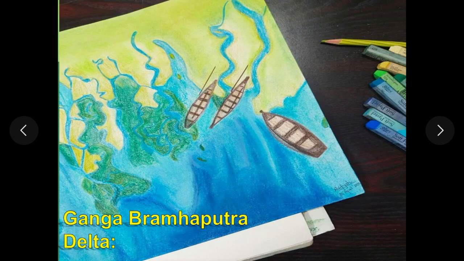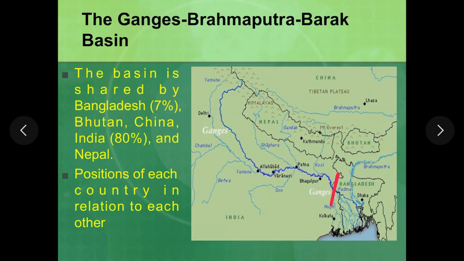Now, what is the difference between a bay and a gulf that we have discussed previously in the last video? If you see the geographical location of this delta, it is present in the northeastern part of India, close to the state of Bengal, and it is mainly fed by two rivers, Ganga river and Brahmaputra river, although there are other tributaries and rivers which are contributing their sediments and water to this delta.